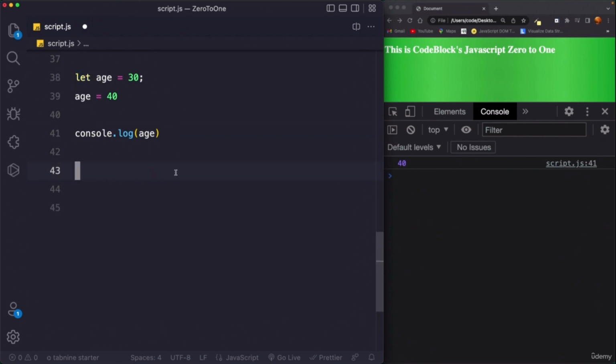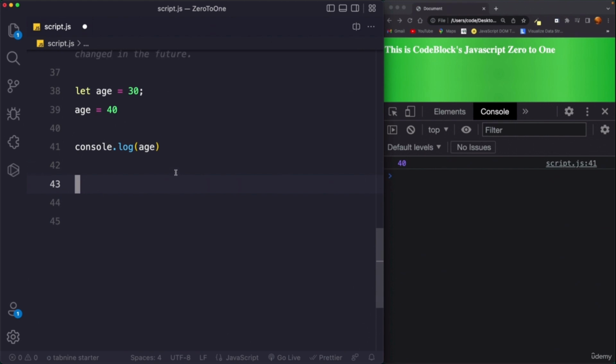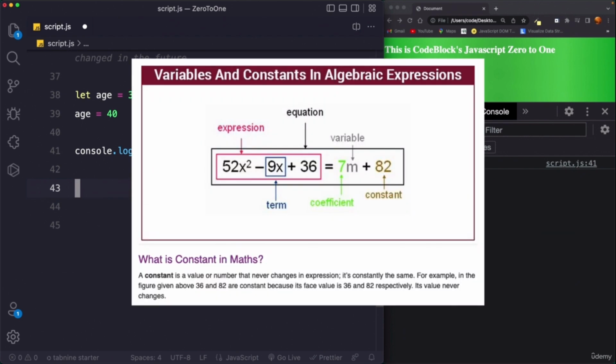Now on the other hand, we use the const keyword to declare variables that are not supposed to change at any point in the future. So the value in a const variable cannot be changed. Always remember, const simply means constant, and constant does not change. Remember basic mathematics class, I hope you remember. So const simply means constant.